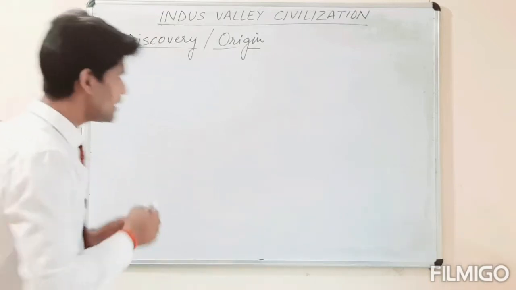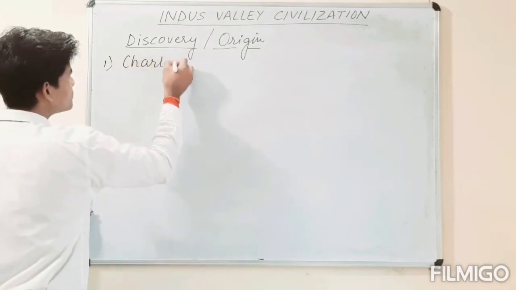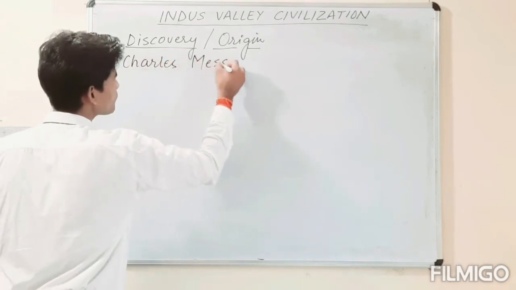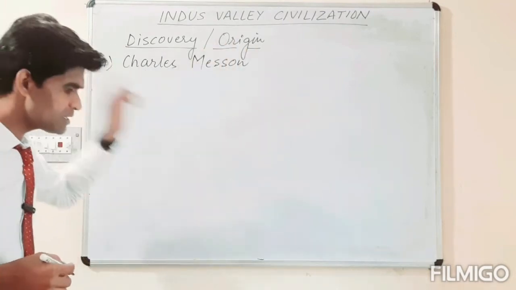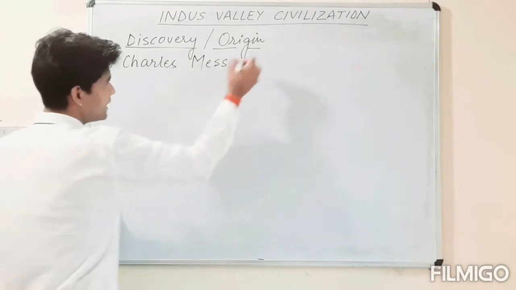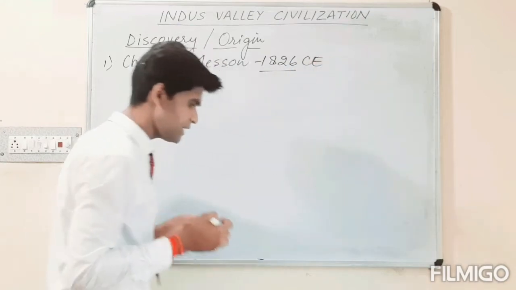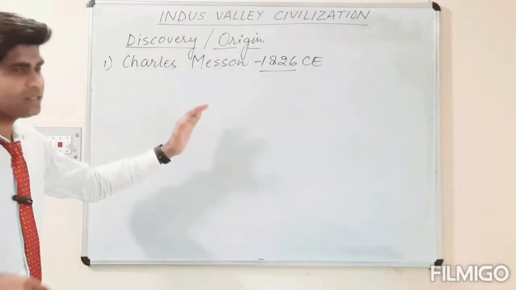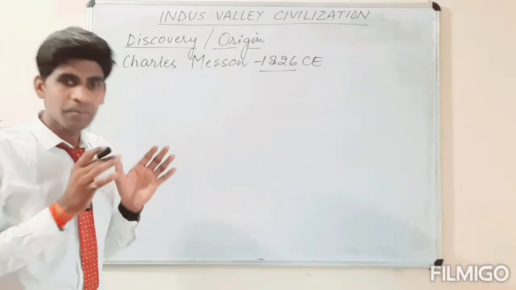So the very first name of that personality is Charles Mason. Charles Mason was the very first person, an English explorer, who in 1826 CE provided the very first information in Pakistan.